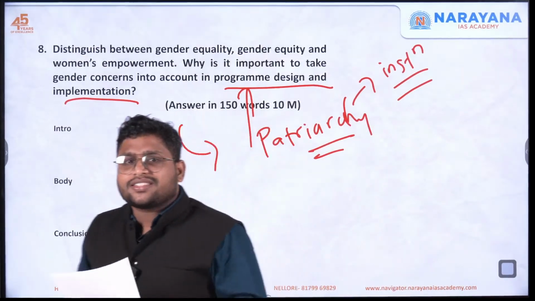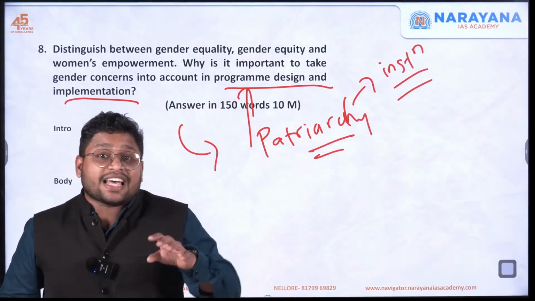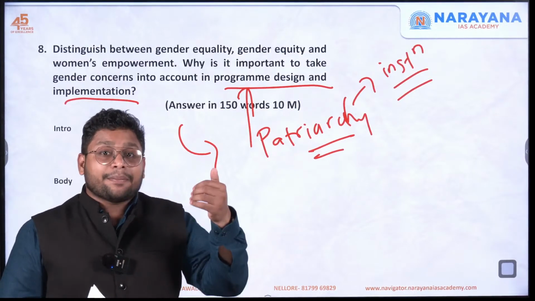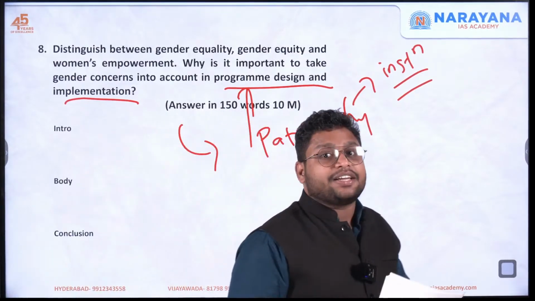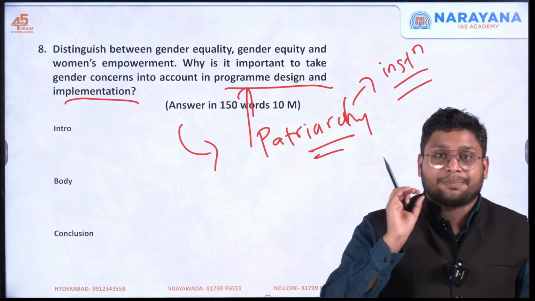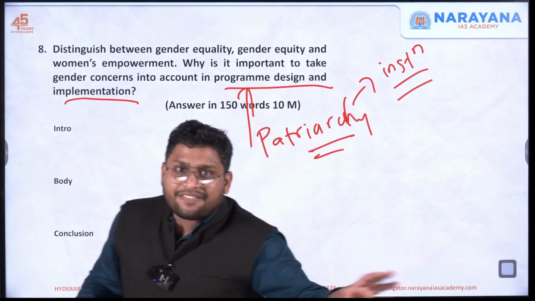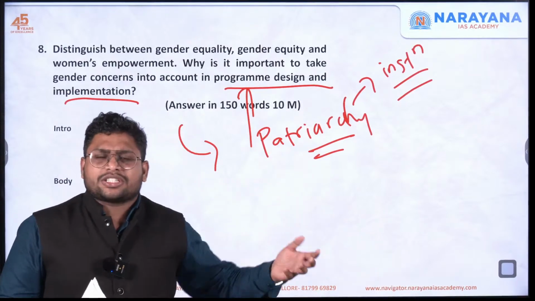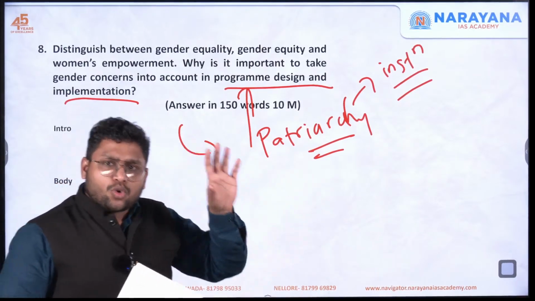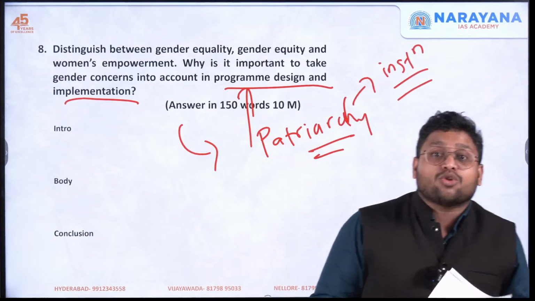Even in many organizations, although they will say that they are not practicing patriarchy, in practicality we will observe it taking place. For example, if you look at leadership roles in the private sector or even in the government sector, maximum leadership roles are given to men and not women.